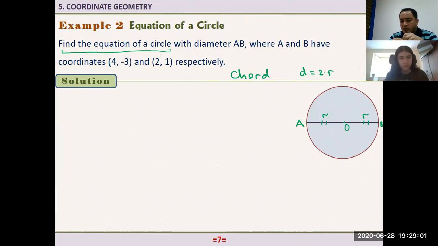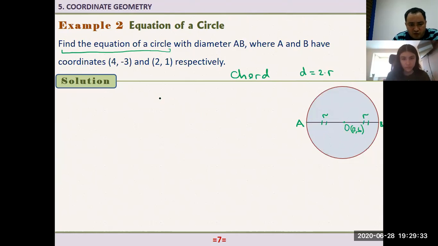The second question is, what must be the radius of the circle? So to draw the circle, we need 2 pieces of information. That is enough. Less than 2, we cannot draw a circle. More than 2 is not necessary. 2 is a must, and that is sufficient. So number 1, I need to know the coordinates of this center. Let's say the coordinates of the center are (a, b). So how do you find this a and b?